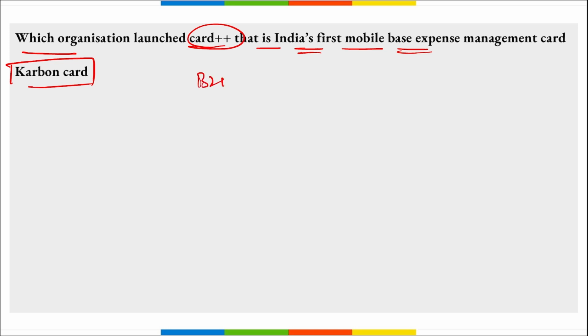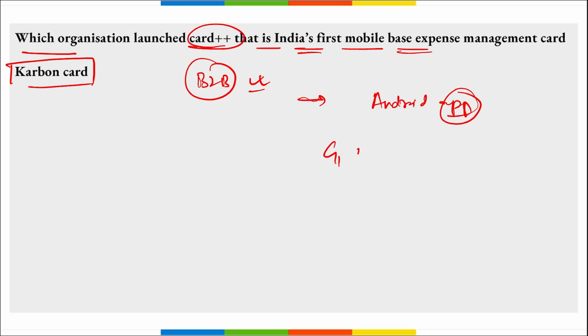It is a B2B payment solution provider, that is business to business solution provider, and this will be India's first ever mobile based expense management card, that is Card Plus Plus. The benefit for this is a dedicated Android application will be provided for easy access at any time and anywhere, uncapped cashback on spends, customizable transaction control on the app itself, correct? It will feature payment on platforms like Google, Amazon, Swiggy, Ola, etc., right?